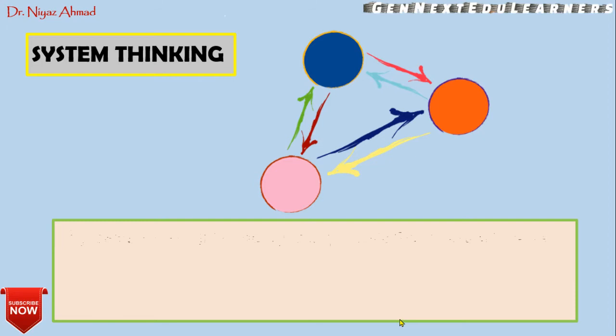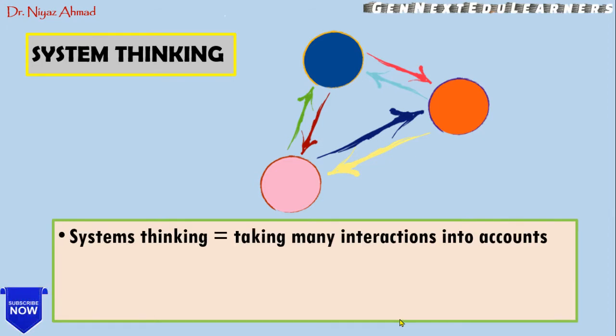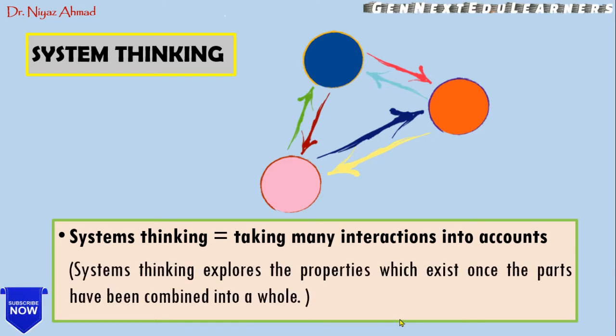System thinking is nothing but taking many interactions into account, and these interactions happen between the parts, among the parts. System thinking explores the properties which exist once the parts have been combined into a whole. Here we take all the interactions into consideration, because those interactions are combined together to form a unified whole.